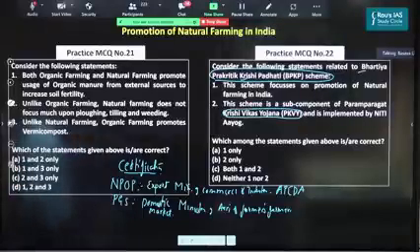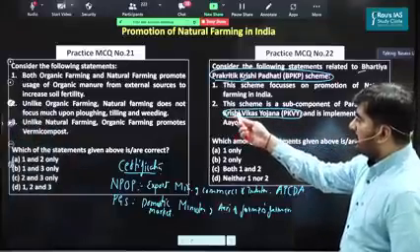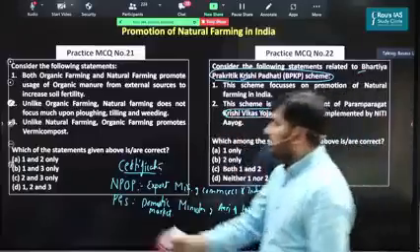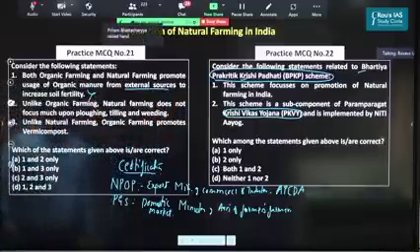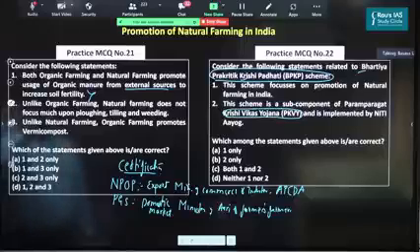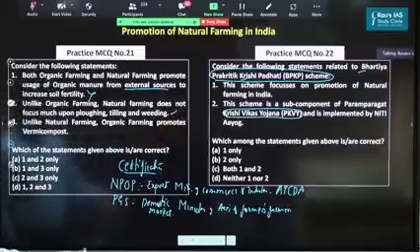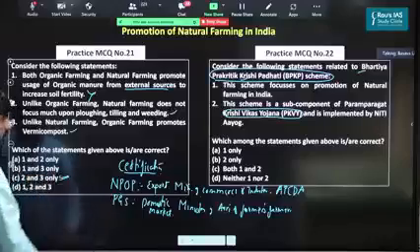Please have a look at this question, practice question number 21. What do you think is the answer, all of you? The first statement is: both organic farming and natural farming promote usage of organic manure from external sources. No. Natural farming does not use external sources. Second, unlike organic farming, natural farming does not focus much upon plowing, tilling, and weeding. Yes. Third, unlike natural farming, organic farming promotes vermicompost. Yes. So the right answer should be C, that is, 2 and 3 only.